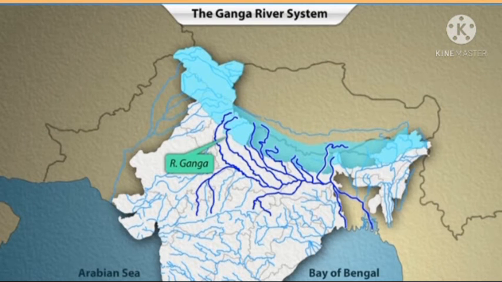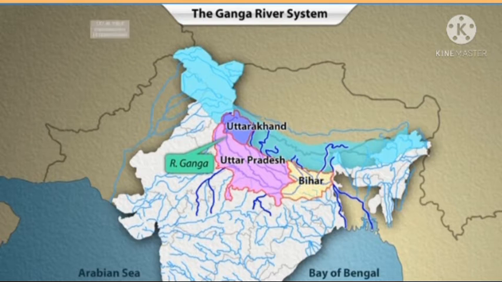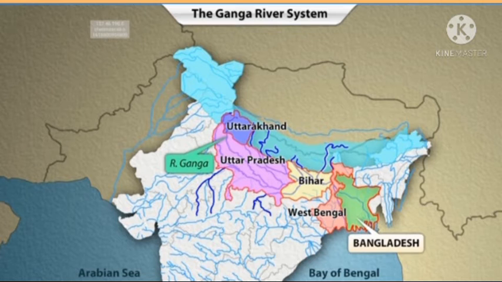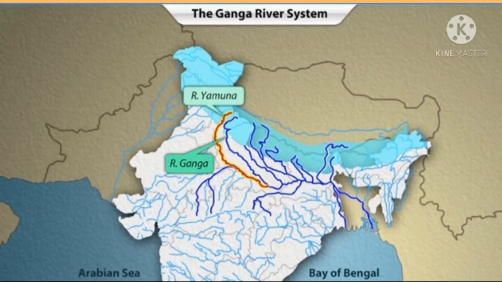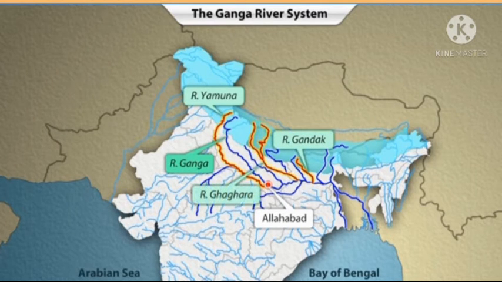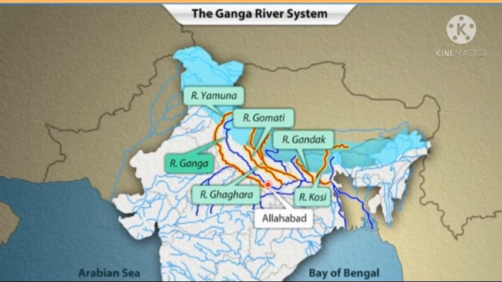The Ganga river flows through the states of Uttarakhand, Uttar Pradesh, Bihar, and West Bengal before entering Bangladesh. Yamuna is the most important tributary of River Ganga. The Yamuna meets Ganga at Allahabad. Gandak, Ghagra, Gomti, and Kosi are the other important tributaries of River Ganga. They meet the Ganga after the Ganga-Yamuna confluence.